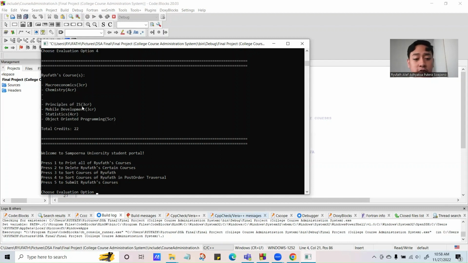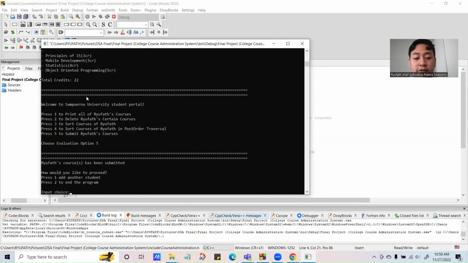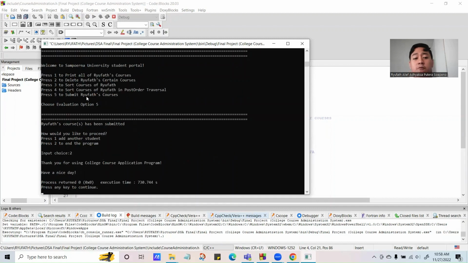And now what if I want to print the courses again? It will still print the courses that have already been sorted in post-order traversal. And now let's submit Ryufat's courses. And let's just say for now we want to end the program, not have another student. So let's just click option 2, and voila. As you can see, we're already done with our college course administration system.